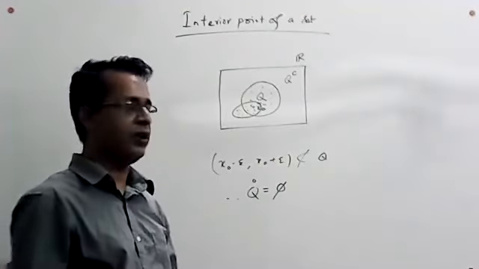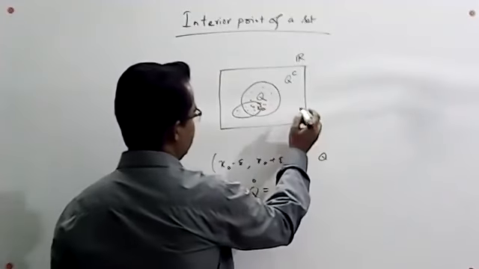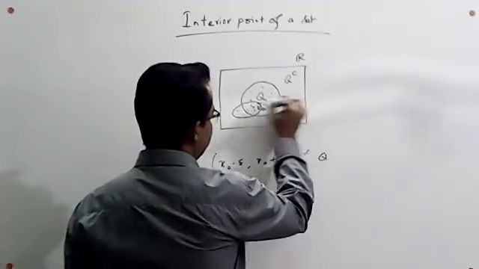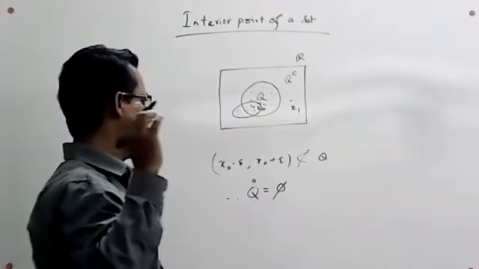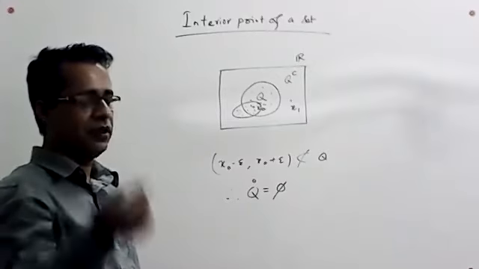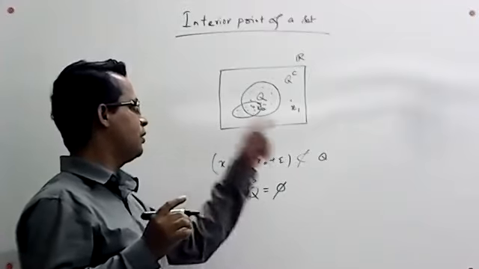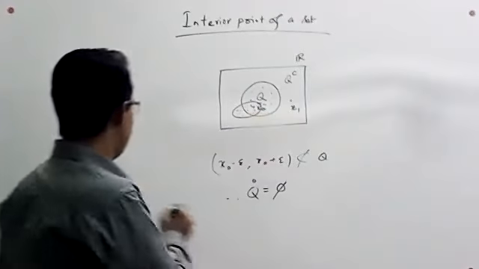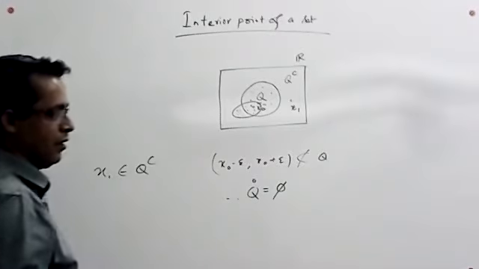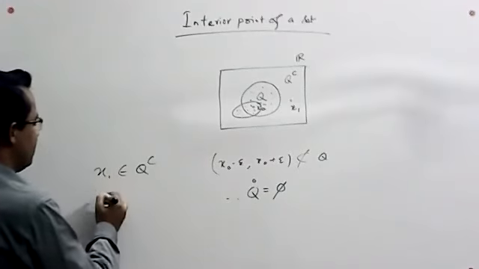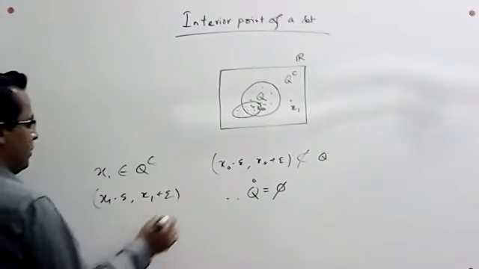Now we take a point from the set of irrational numbers, which is the complement of Q. So we take a point from outside of Q. Suppose it is x1. If we consider this point from the set of irrational numbers, it also satisfies the first condition that x1 belongs to Q complement. Now if we draw a neighborhood around this, that is x1 minus epsilon to x1 plus epsilon, a similar argument is applicable.